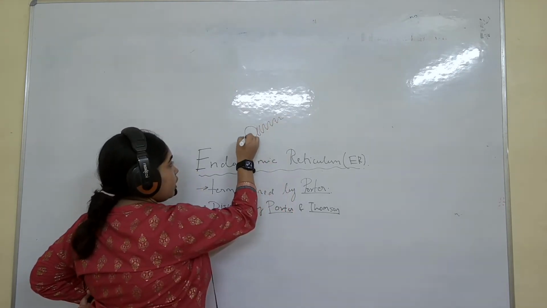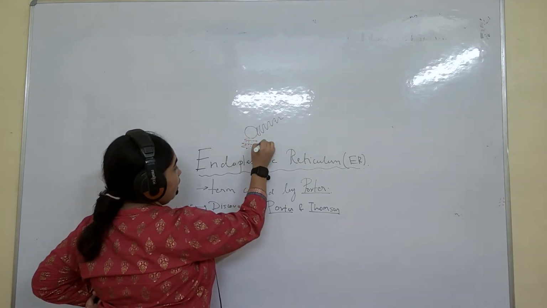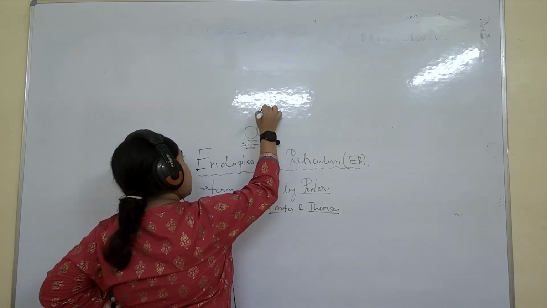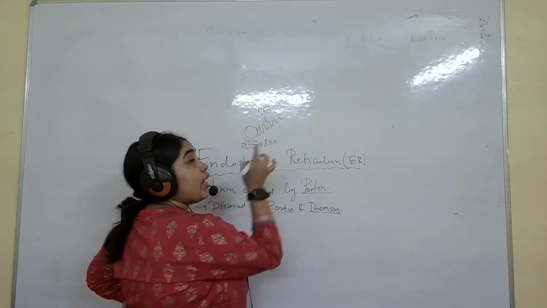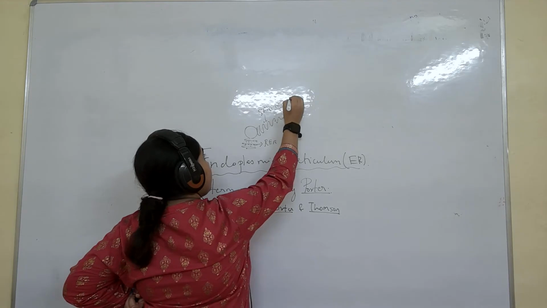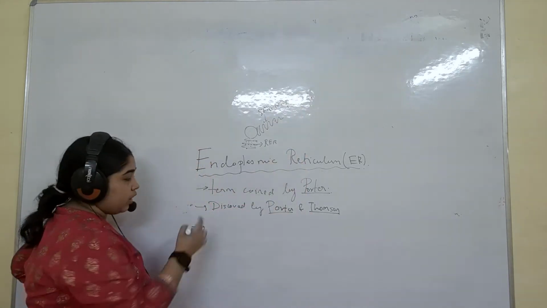Here you will see if they are dot dot dot like this, what does this mean? This means they are rough ER. And this is smooth ER. Why is this rough? Why is this smooth? Because no protein is here. That is why we can see the smooth here.